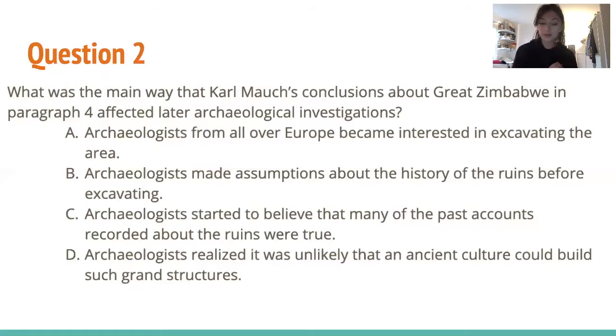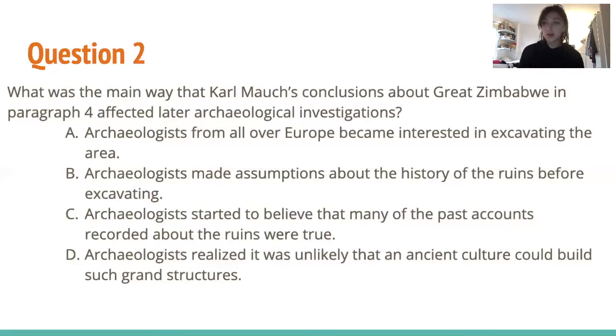So we go back to paragraph 4 and we figure out that Mauch had rediscovered the city and he had said that it had been built by the Queen of Sheba. And later on it says, archaeology was still in its infancy, and Hall, a different archaeologist, convinced that the structures had been built by ancient people from the Middle East, dug up and discarded archaeological deposits that would have revealed much about the true history of Zimbabwe.